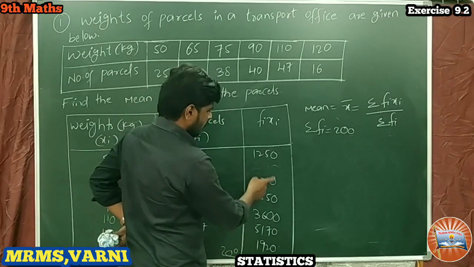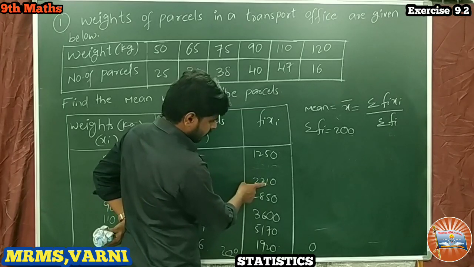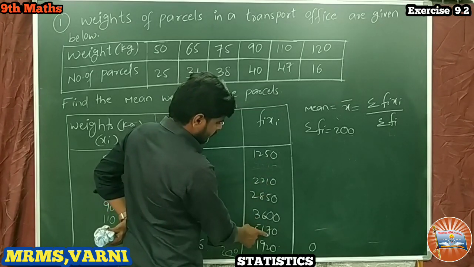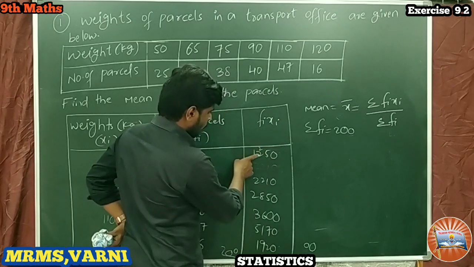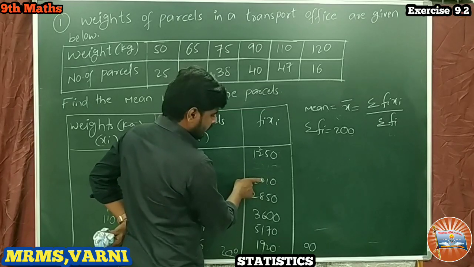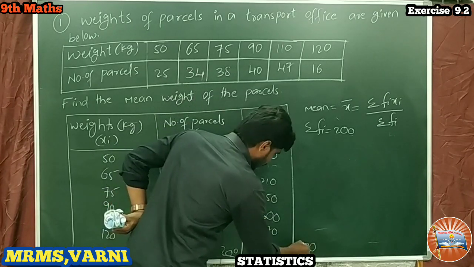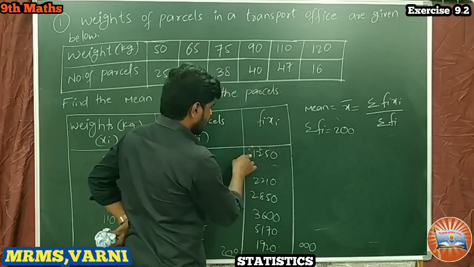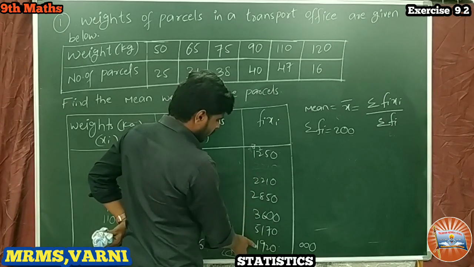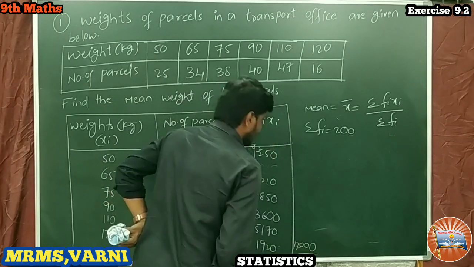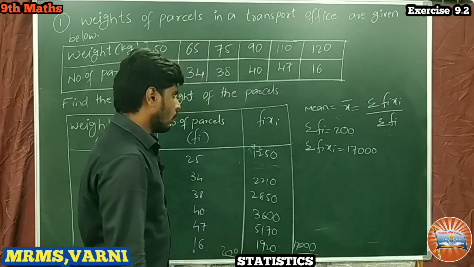All are four-digit numbers, and adding them up, sigma fi xi we got is 17,000. So according to the formula, we substitute the values.